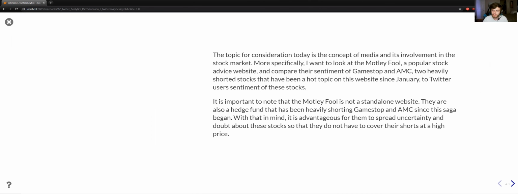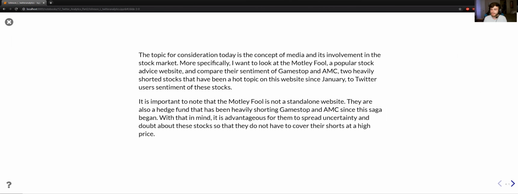To get straight into business and data understanding, the topic for consideration is the media's perception of popular stocks like GameStop and AMC versus the public's perception of them for retail investors, more specifically through Twitter. I wanted to look at Motley Fool because they are an infamous stock advice website that is owned by a hedge fund. This specific hedge fund has reason to put out information that goes against GameStop and AMC because they've heavily shorted both of those stocks.